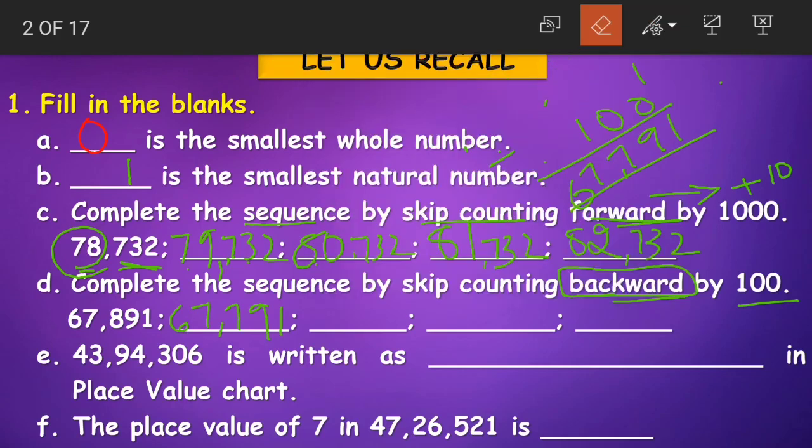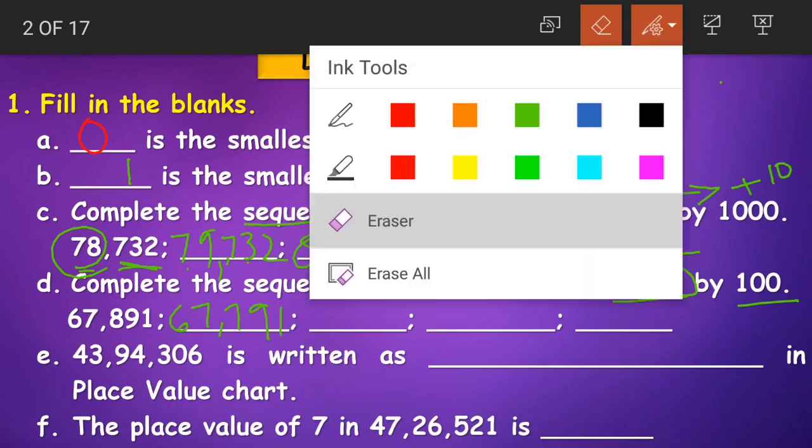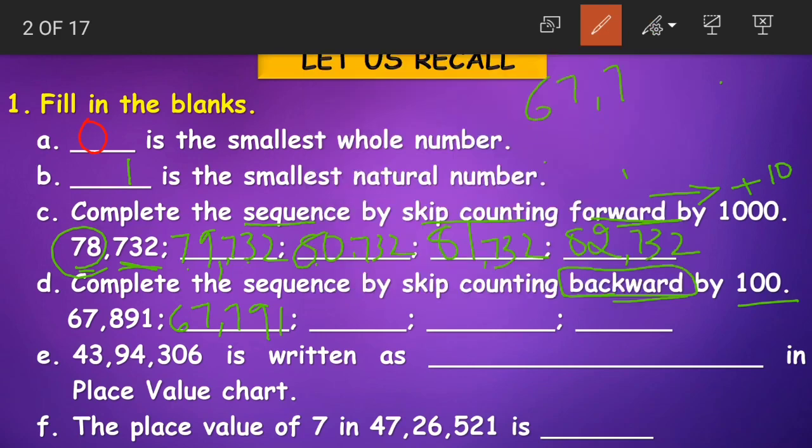The next number will be, again we have 67,791. We have to subtract 100 again. Move backwards by 100. 67,691. Yes children, 67,691.